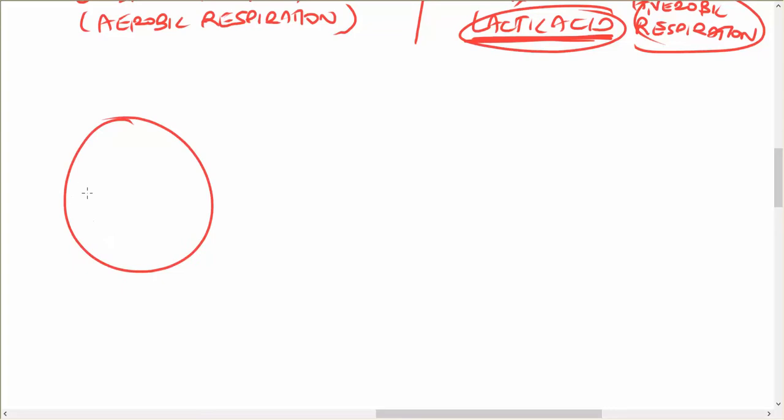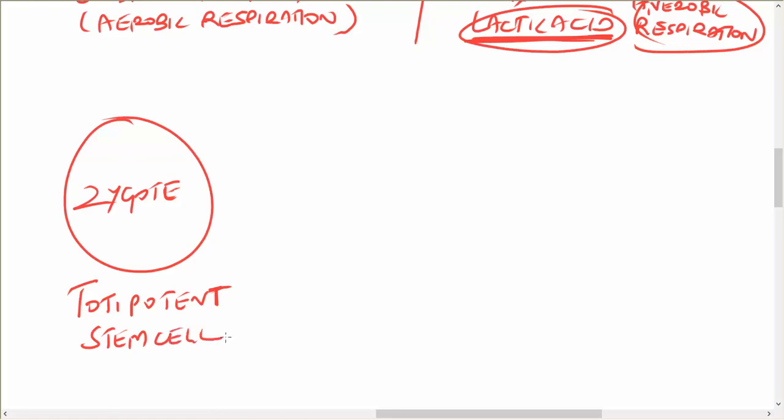Now you should also know that the cells in the whole human body all come from a single cell, that is called the zygote. You all know about the zygote, right? This is the first cell, and it produces the complete human structure. So this cell is called totipotent. Totipotent means total potency, totipotent stem cell. So from this, to have the complete human body, right?